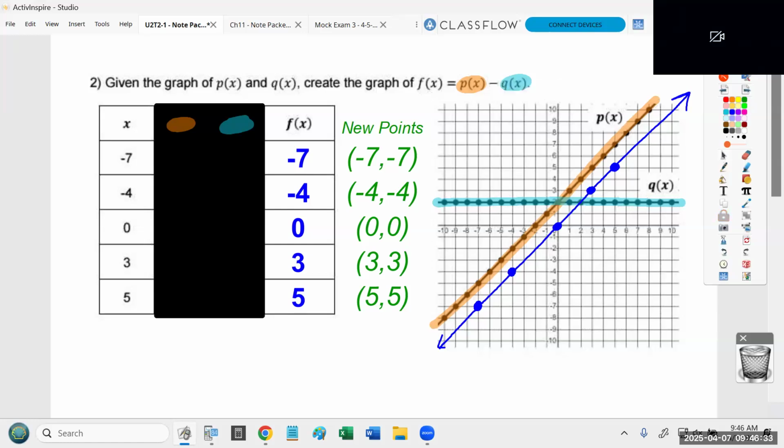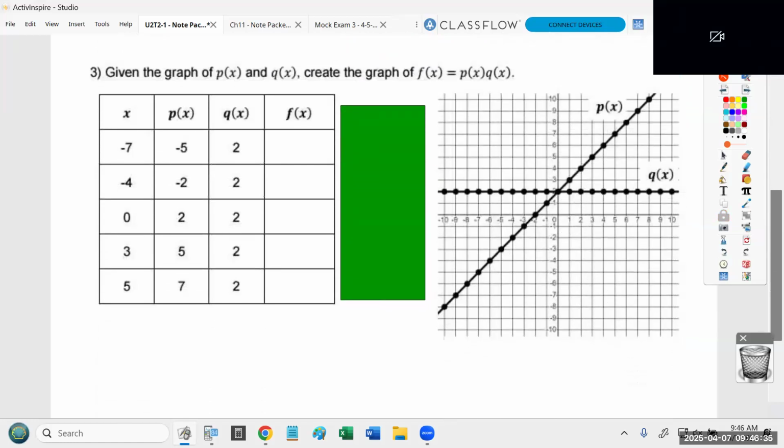All right. Third example. Once again, I've done the first 2 steps for you. Step 1, pick whatever x values you want. That's done. Step 2, look at the lines and record the values of that line at the x values you've picked. I did that for you with the first line, and I've done that for you with the second line. So I've done step 2.